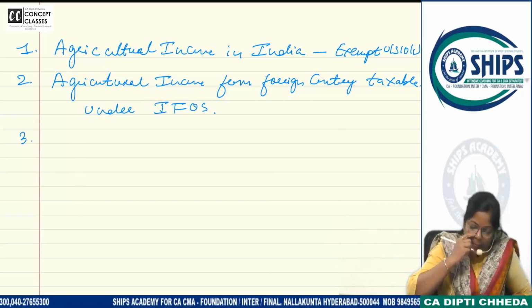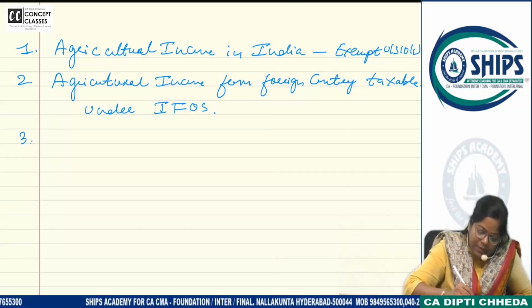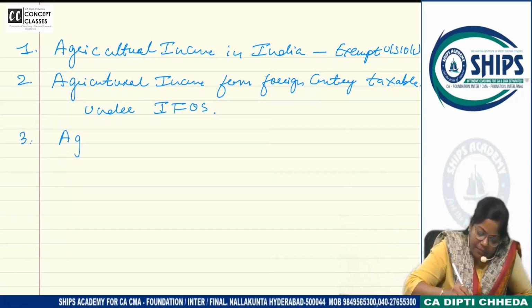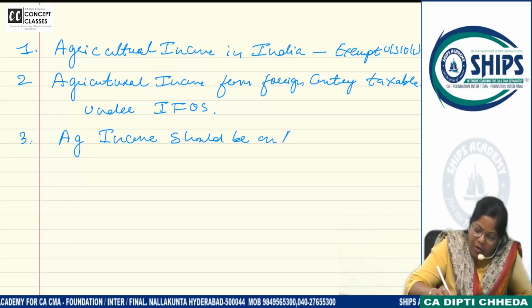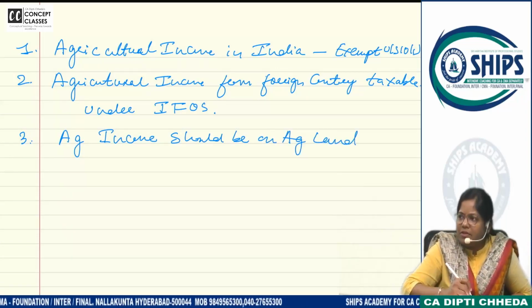Third, agricultural income should be on agricultural land. Correct or not?